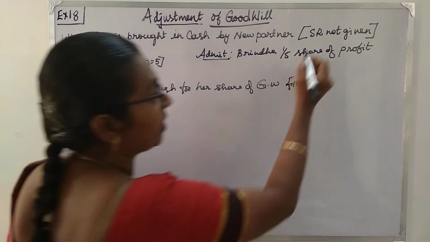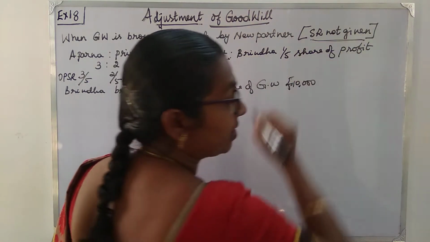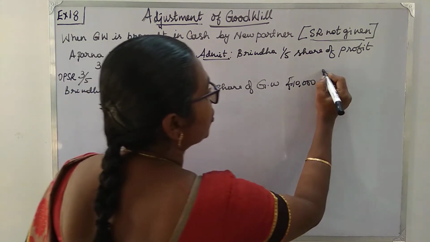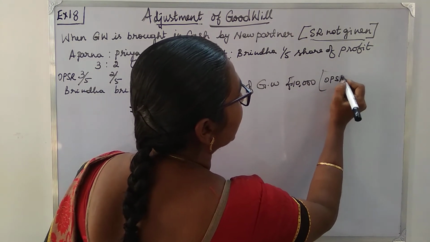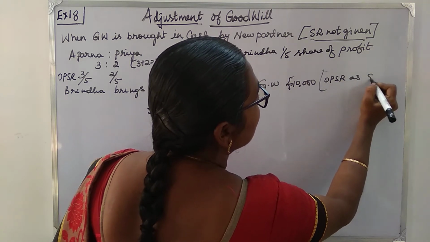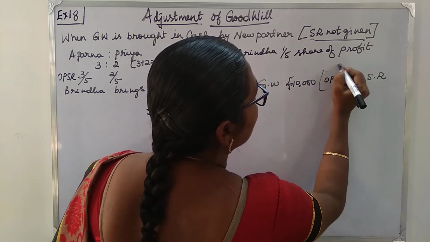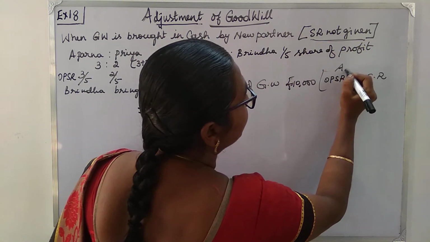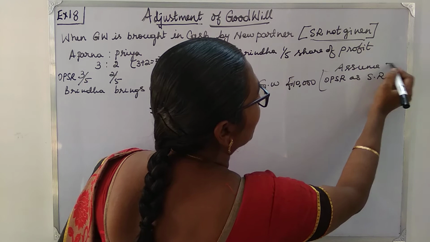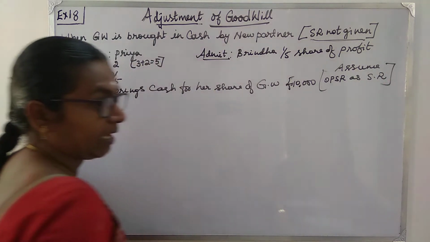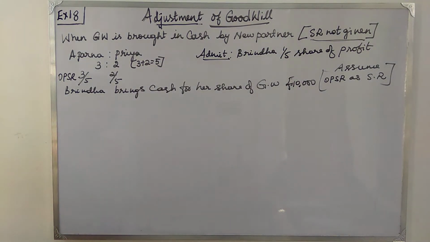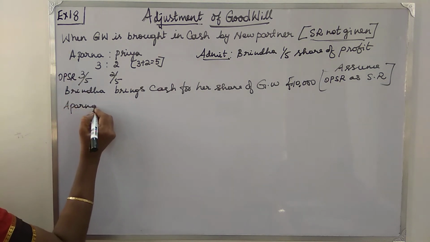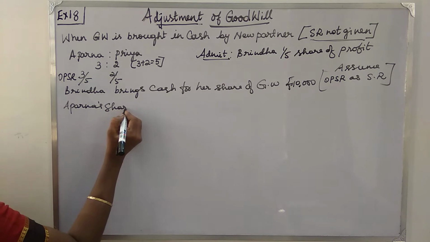So sacrificing ratio is not given. When sacrificing ratio is not given, we assume the old profit sharing ratio as sacrificing ratio. So let us see what is Aparna's share.